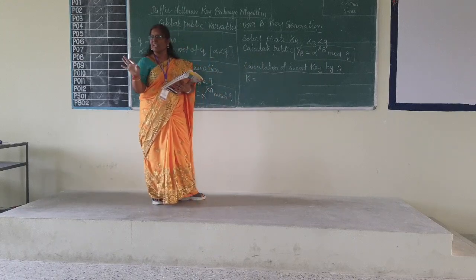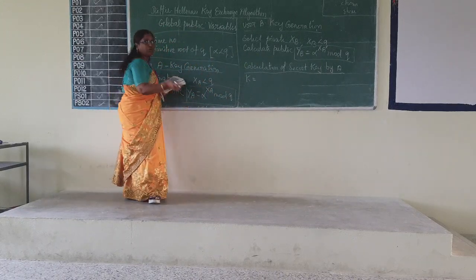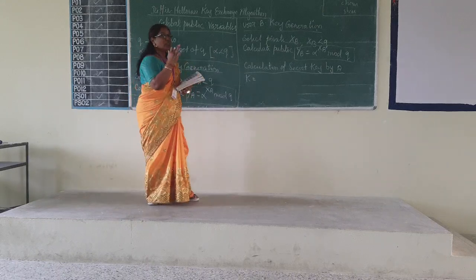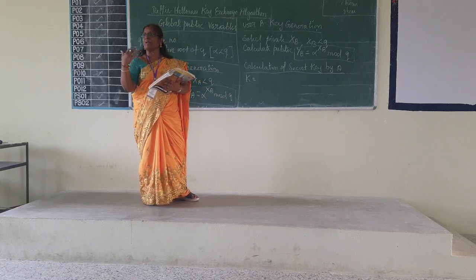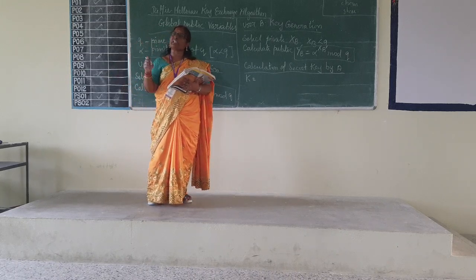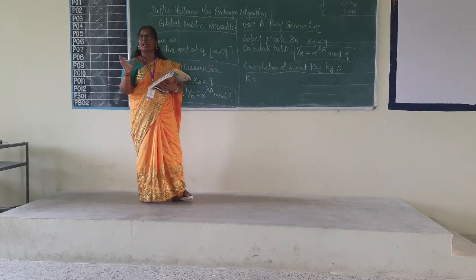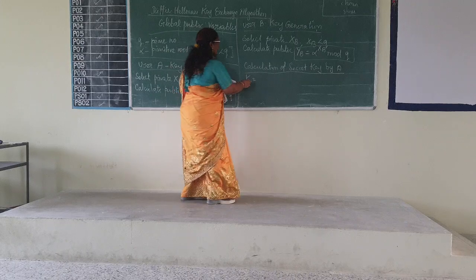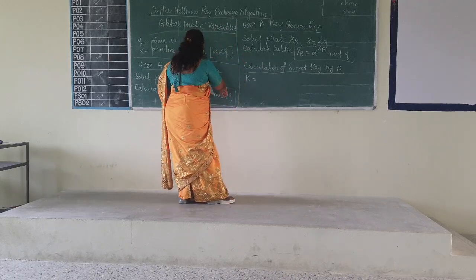YB is the public value of B. Similarly, YA is the public value of A. Okay, so this YA and YB will be exchanged publicly. By using any public distribution, YA and YB will be distributed across A and B.